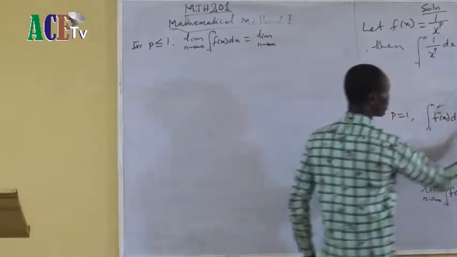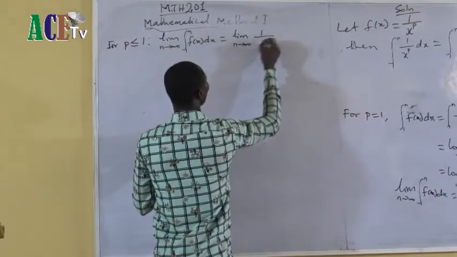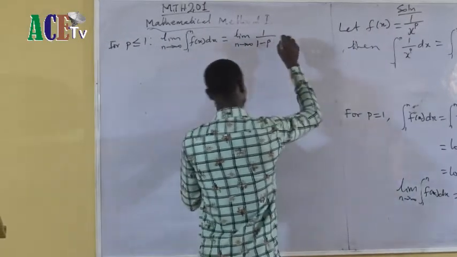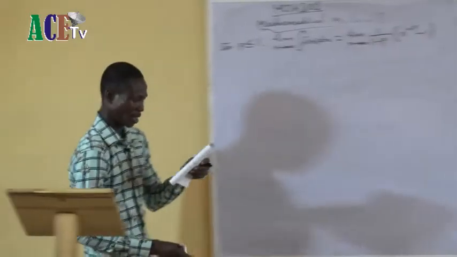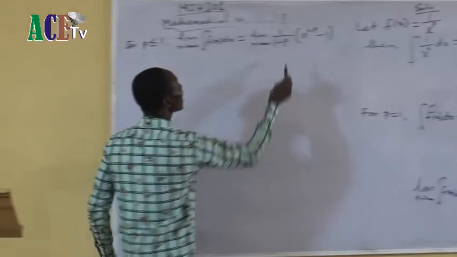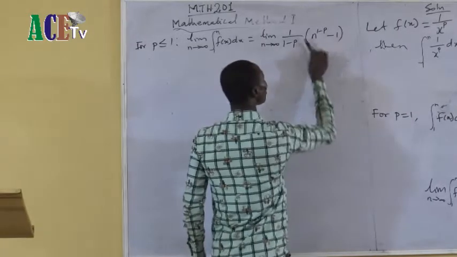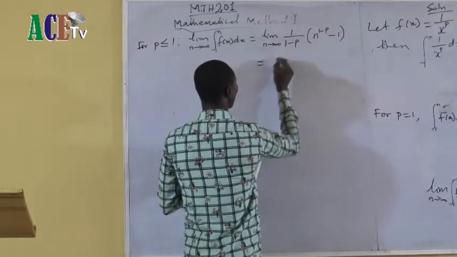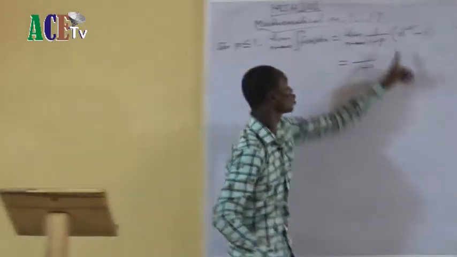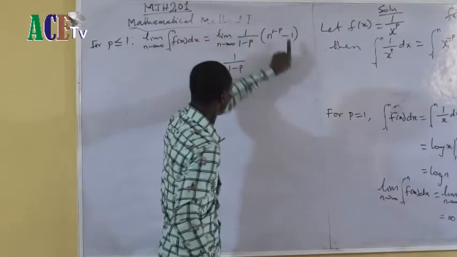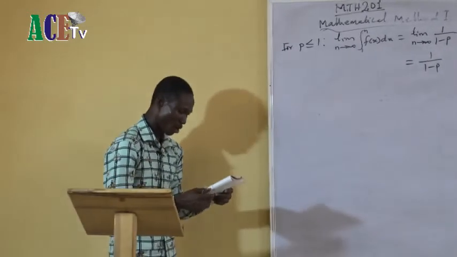We are still using this: the limit as n tends to infinity of 1 over 1 minus p times n raised to power 1 minus p, minus 1. If n tends to infinity, all this will be equal to 1, and this one will be equal to 1 over 1 minus p.